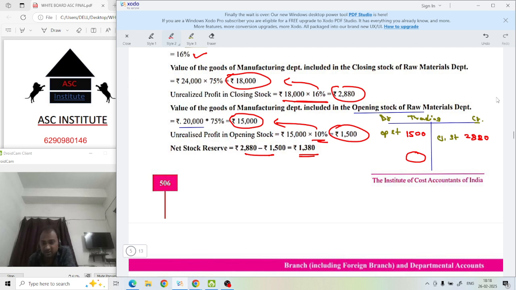Are you getting why we are doing minus? 2,880 is on the credit side, and 1,500 is on the debit side, so 1,500 is minus. So how much extra is there? 2,880 minus 1,500 gives us how much? 1,380. Understood?